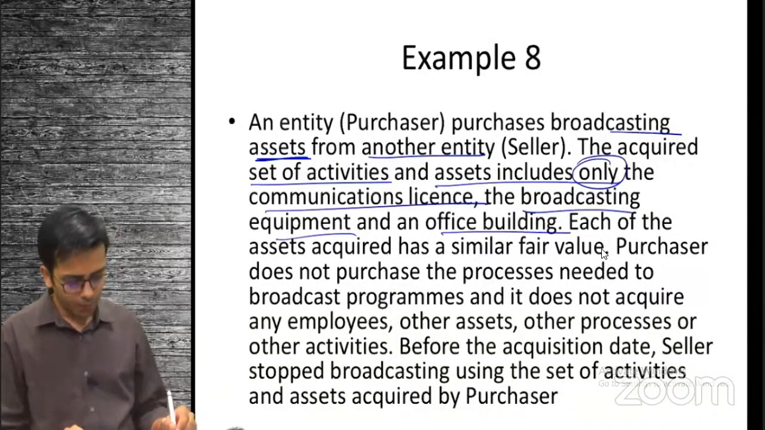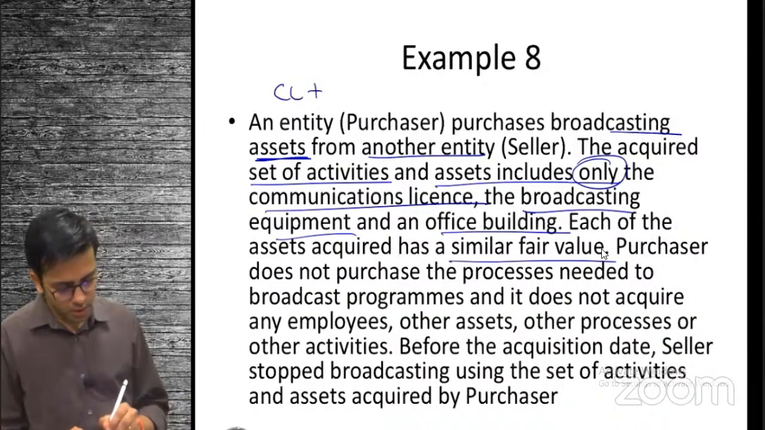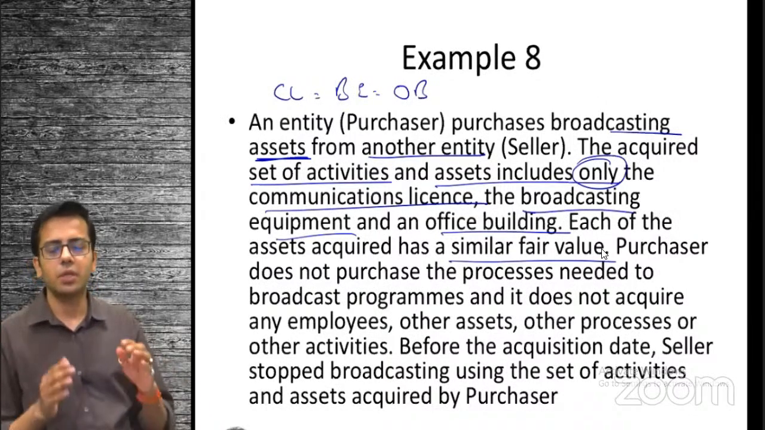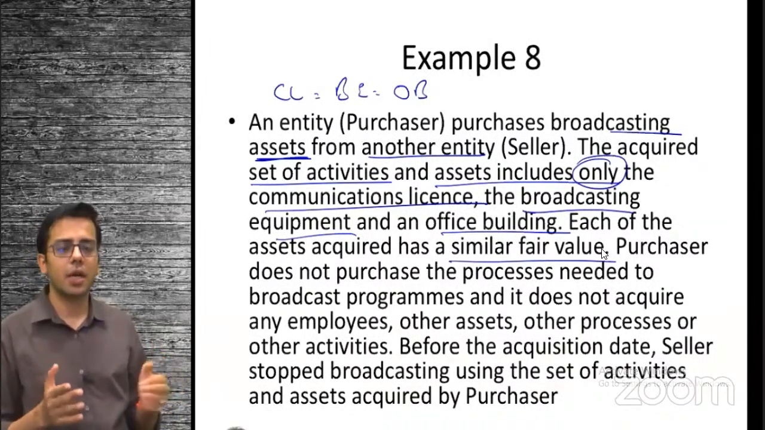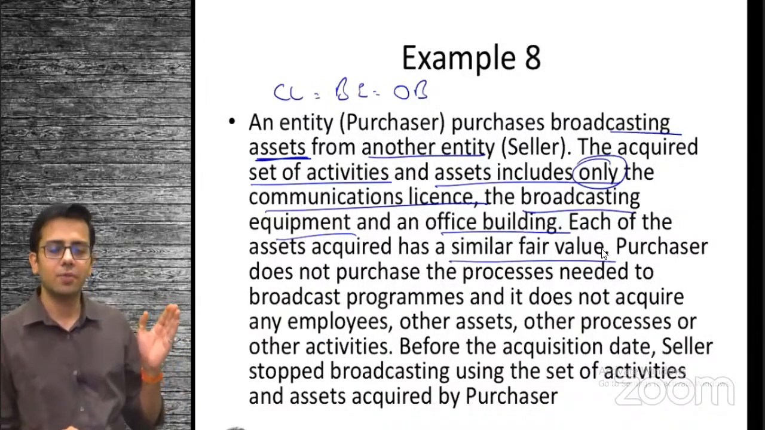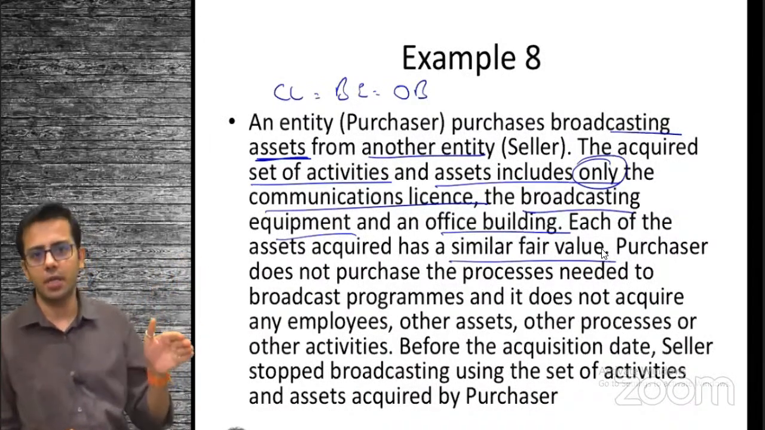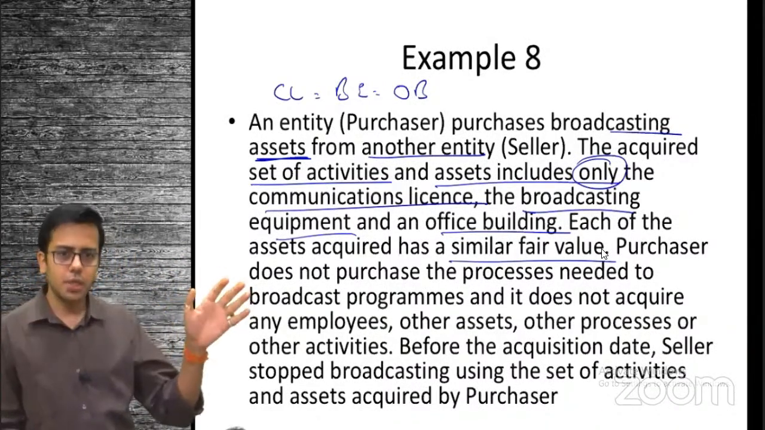Each of the assets acquired has the same fair value. So the fair value of the communication license is equal to the fair value of the broadcasting equipment, which is equal to the fair value of the office building. Okay. So we have three identified assets. We don't have a single identified asset. So the concentration test is failed. We have not invested in a single identified asset, right? So the concentration test fails over here.